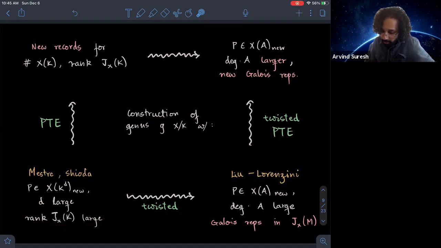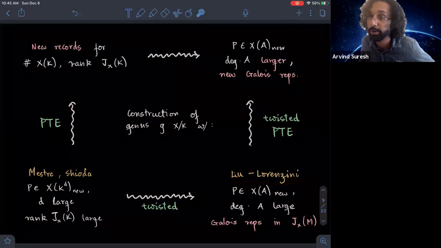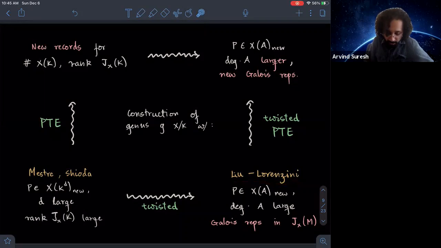One way to extend the work of Mestre and Shioda is to go the route of Liu and Lorenzini. What they did was they twisted this construction, and instead of producing many rational points, they produced curves with new points over étale K-algebras. And here, saying that D is large, the corresponding statement is that the degree of this algebra is large compared to the genus of your curve.